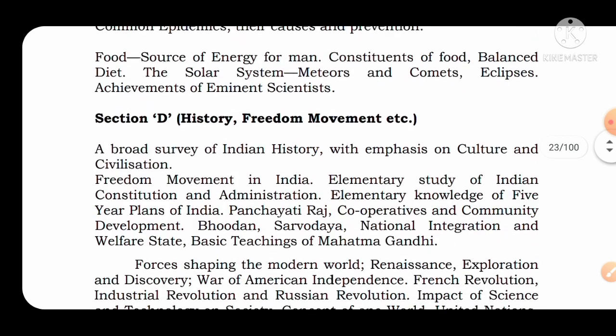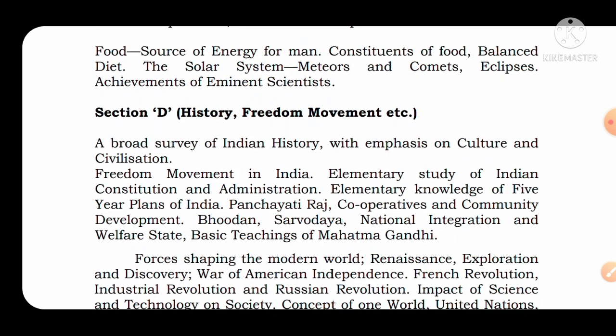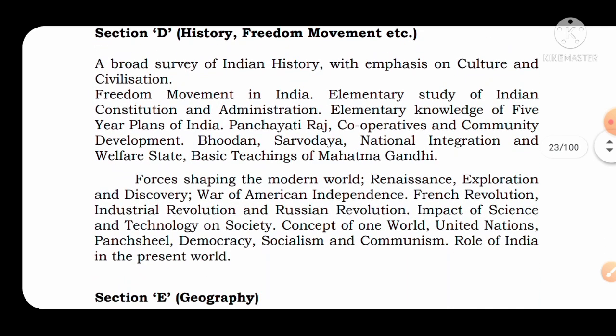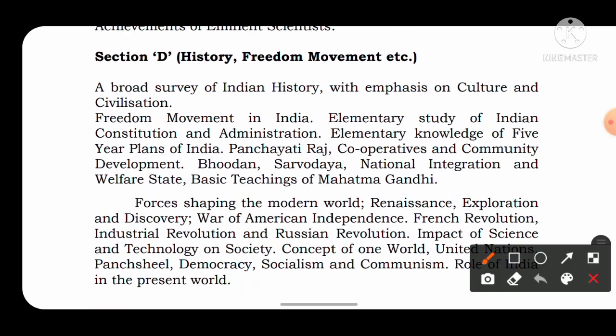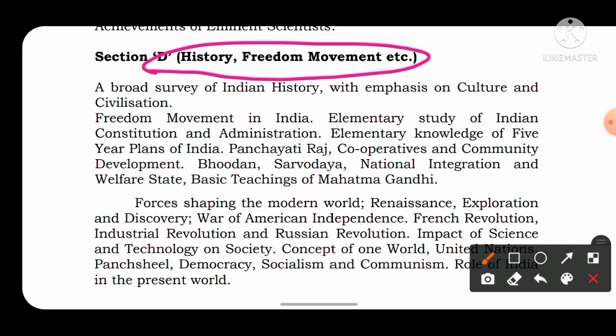And the next important portion is section D, which covers history and the freedom movement. One main thing you have to note here is that we are given history and freedom movement. That means in the history syllabus, freedom movement is clearly mentioned, but they have not mentioned ancient history, medieval history, or world history. Only a few important topics of world history are mentioned, and only a few topics of ancient history, and medieval history is not even mentioned.